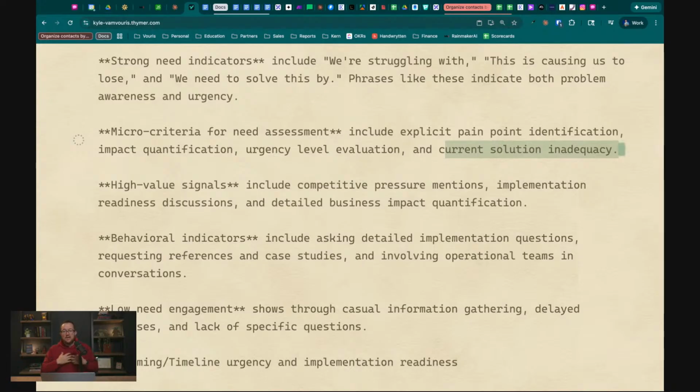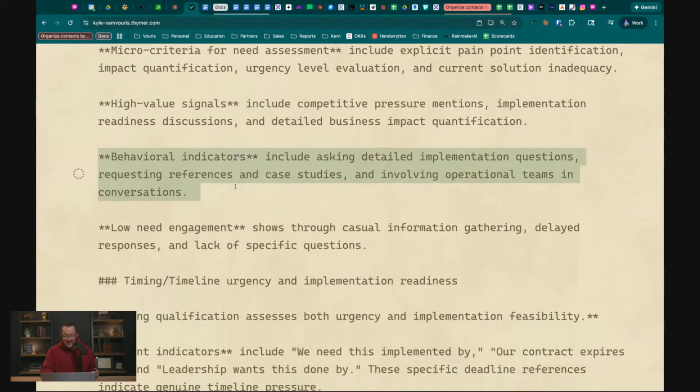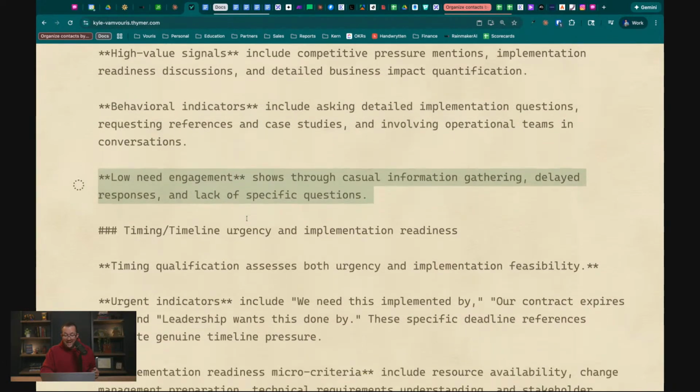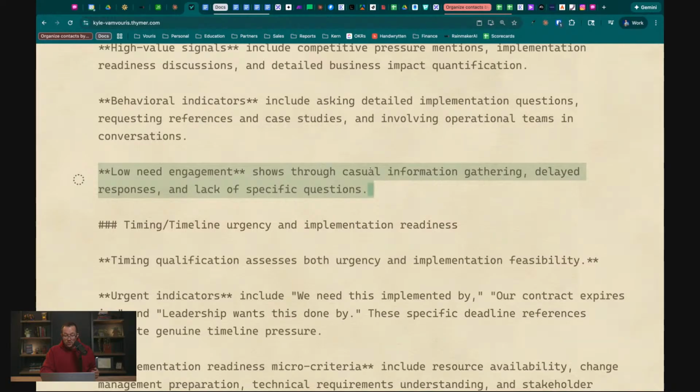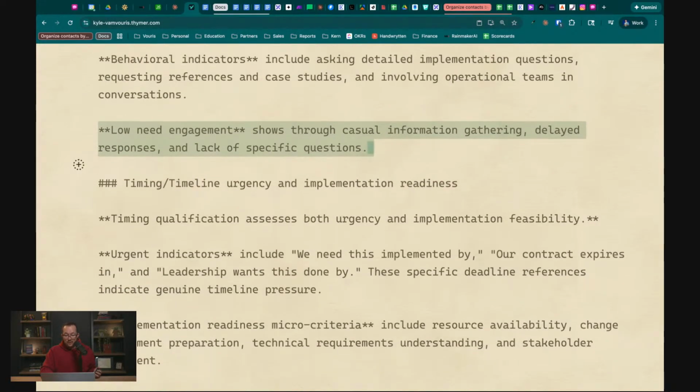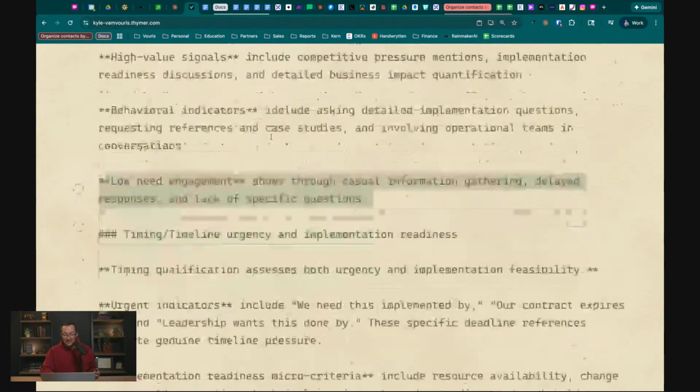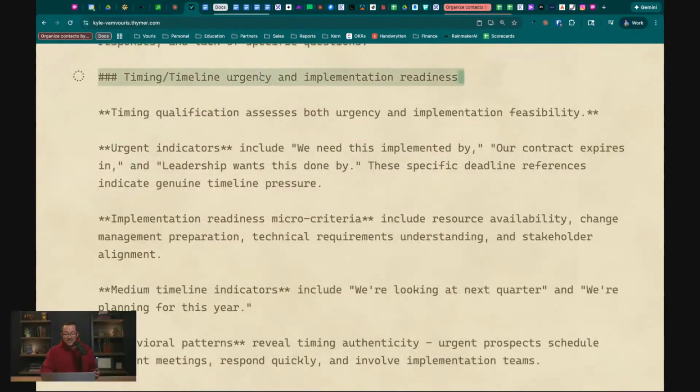But as somebody who's been doing this for a really long time, building out sales orgs, there's something really specific that I think about when I think need. And I want to make sure that I rein in the LLM so it's more aligned with my methodology and what I believe about needs. So right here, you can see high value signals. We have behavioral indicators. Low need engagement shows through casual information gathering, delayed responses, and lack of specific questions. So I'm giving it a lot of criteria here. And then we do the same thing for timing.